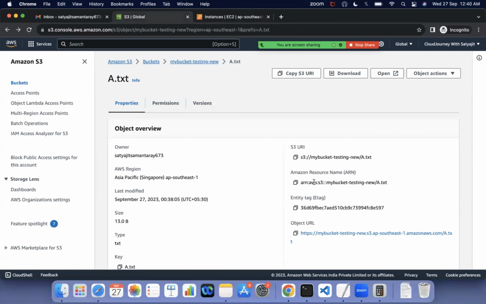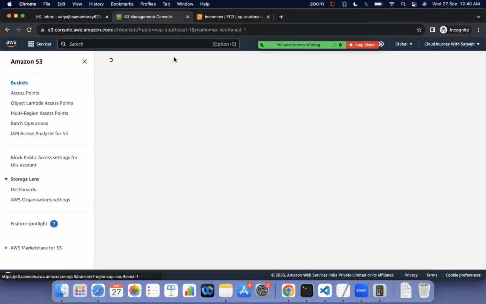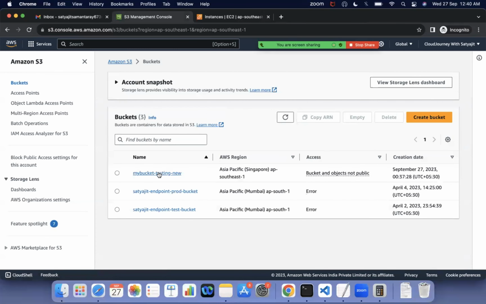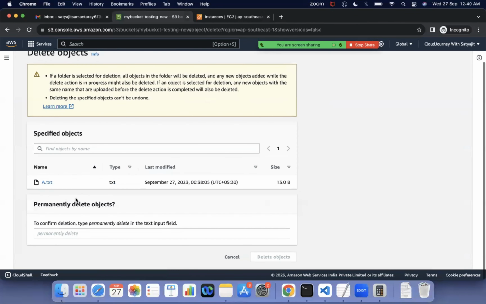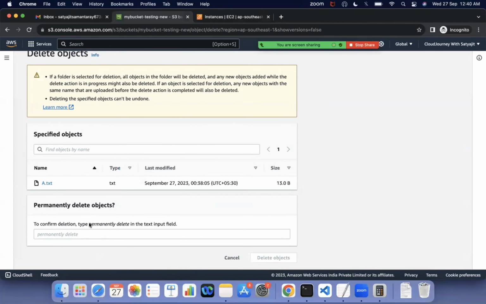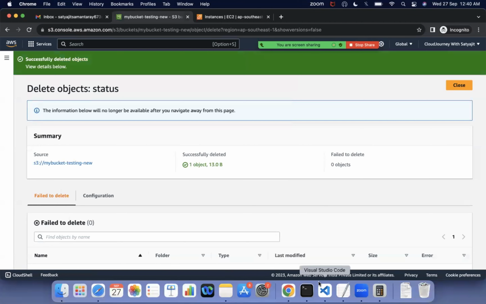So there is something called version 1 and version 2. What is the benefit or what is the demerits? Let's say, okay, I will do one thing. I created the bucket, and inside that bucket, let me select the object and I will delete the object. Once you delete, let's say permanently delete. I'll just copy this one, delete and delete object. Now my object got deleted.